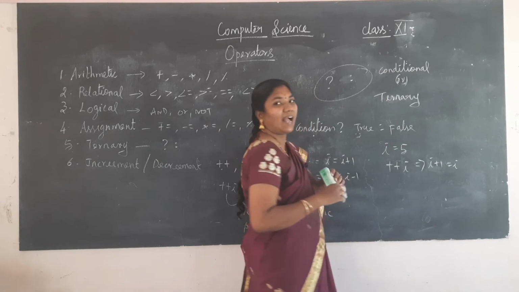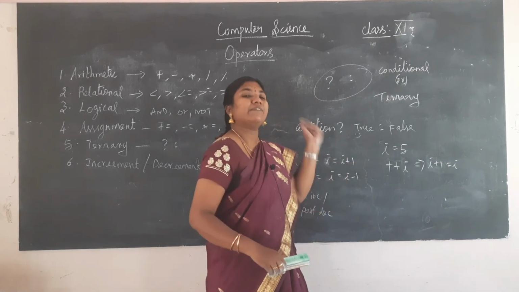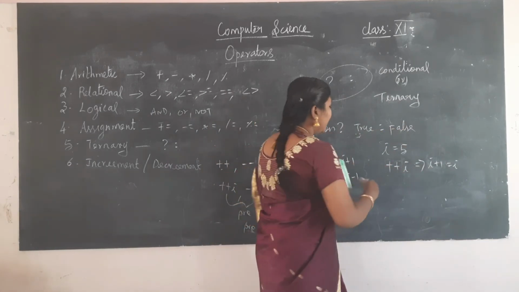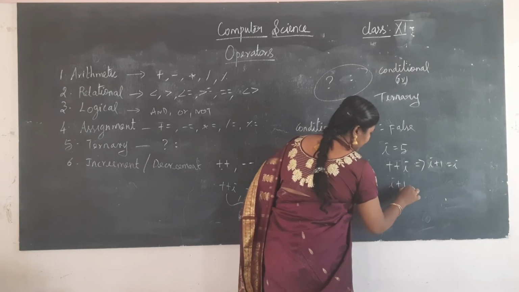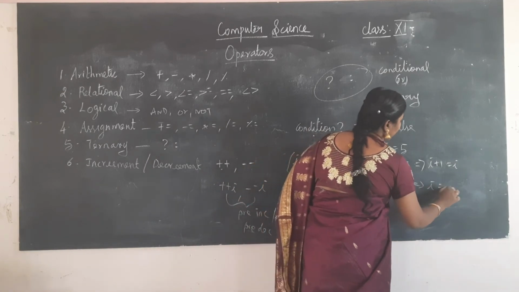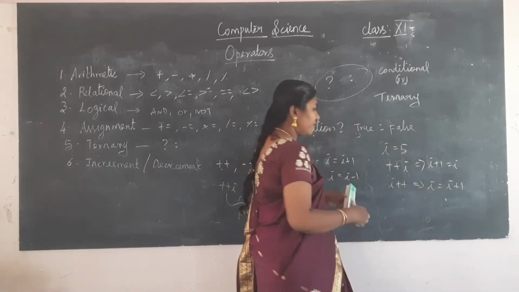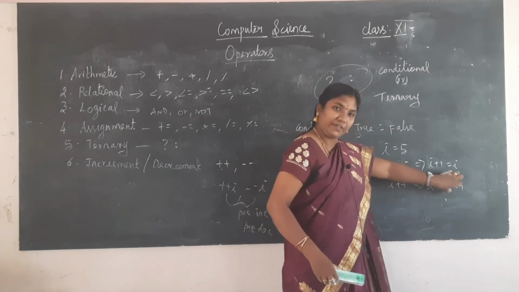That is, it will add the value and then only it will store in the I. Okay. Suppose I am having I plus plus, which means I is equal to I plus 1. First, it will have the value 5 with I.